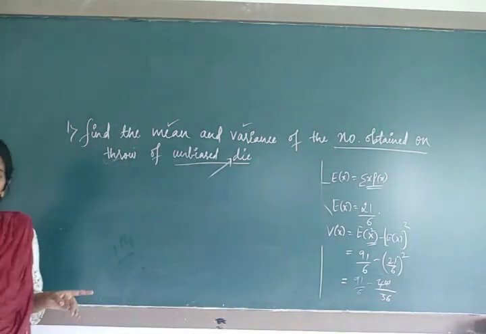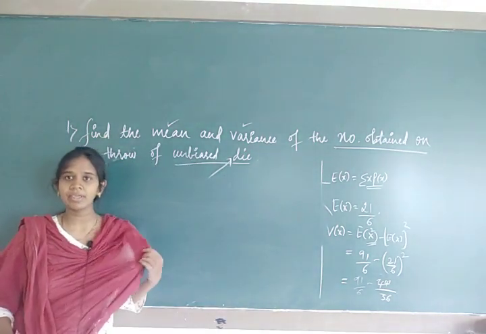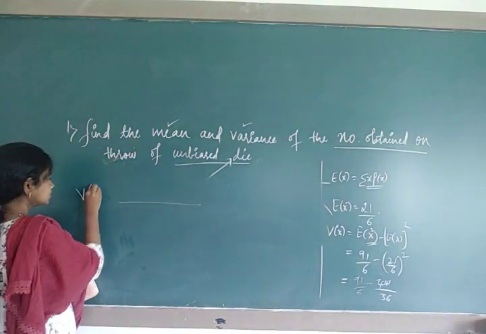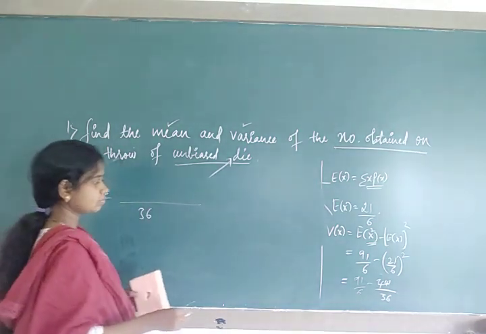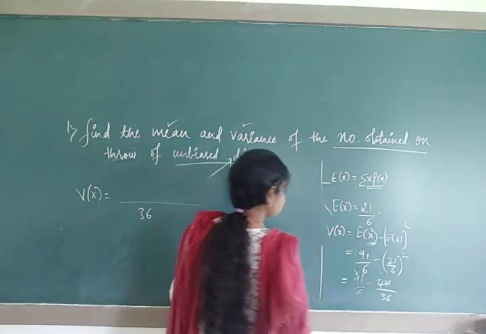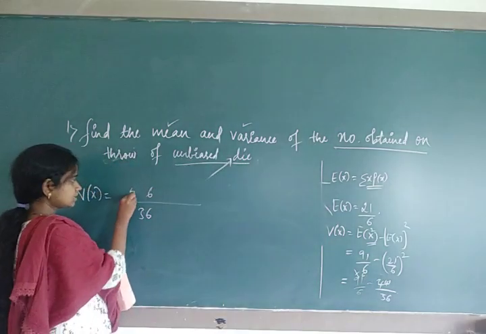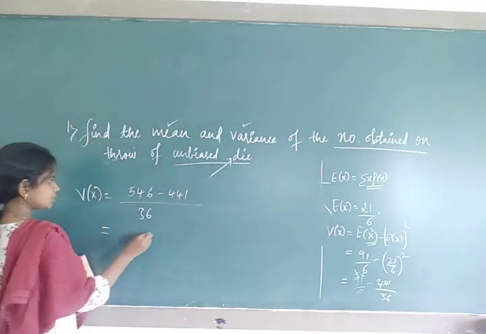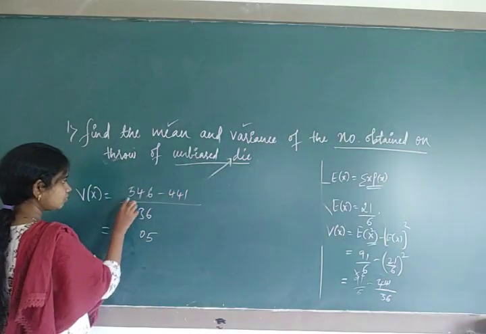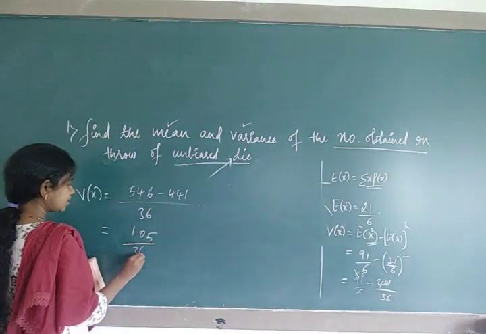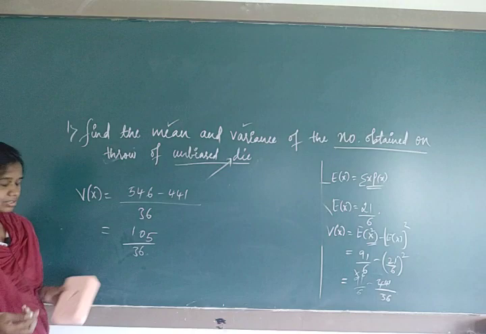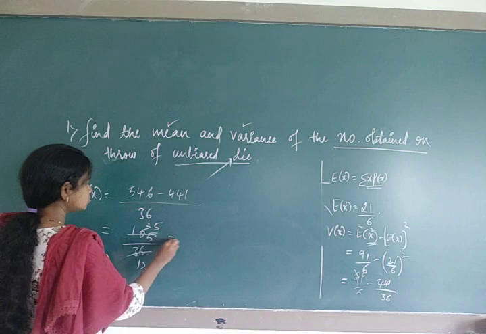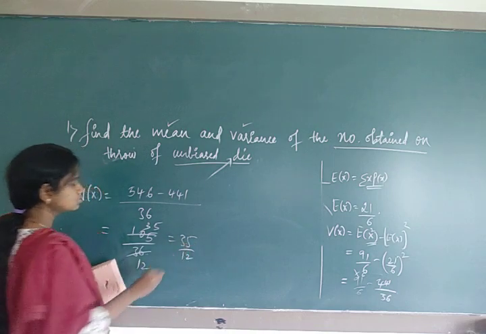So on simplification, the LCM of 6 and 36 will be 36 itself. So write here V of x, it's 36; multiply this with 6, you are going to get 546. 546 minus 441: 6 minus 1 is 5, 4 minus 4 is 0, 5 minus 4 is 1, so 105 divided by 36. This will be cancelled out with which table? 3 table. 3 ones are 3, 3 twos are 6, 3 threes are 9, 3 fives are 15. So finally the variance will be 35 upon 12.